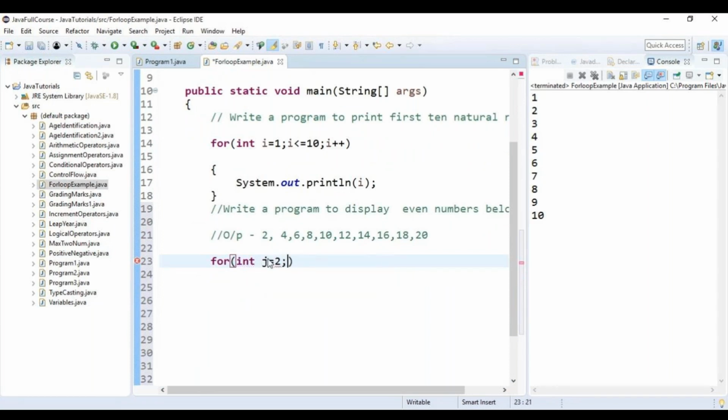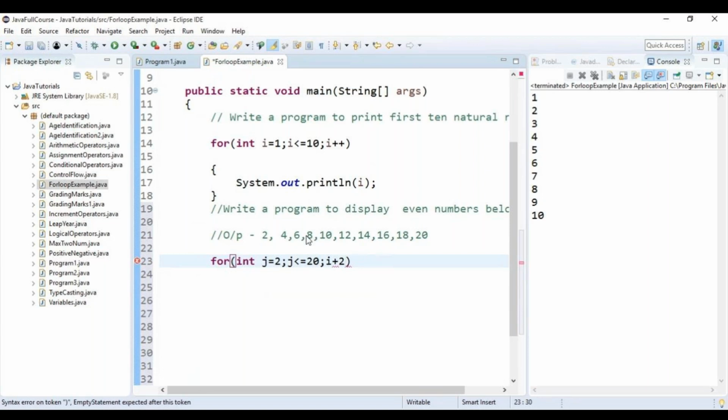What is the condition? When should the loop stop? At 20. So j is less than or equal to 20. And what is the difference between each of the numbers? 2. Every time the number should be incremented by how much? 2. So j plus 2.